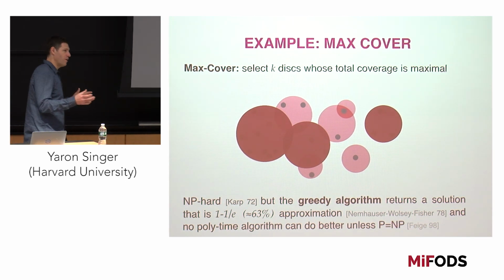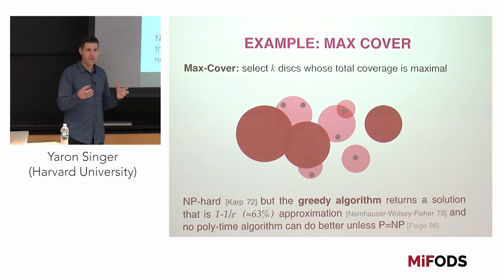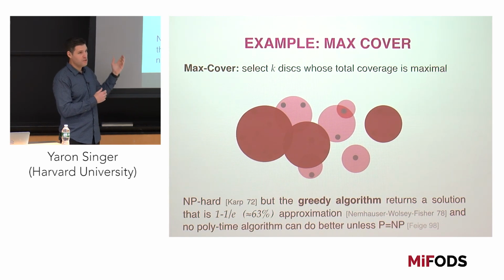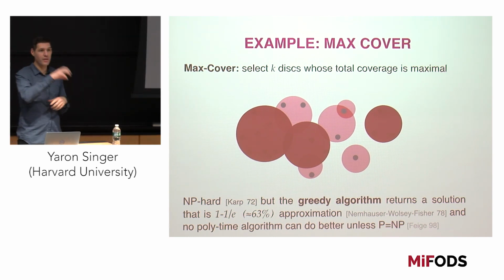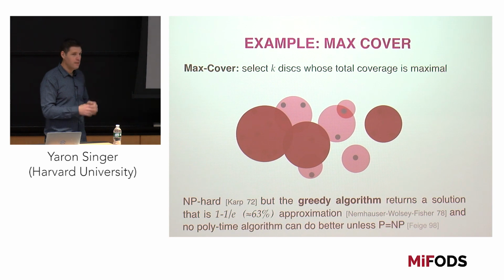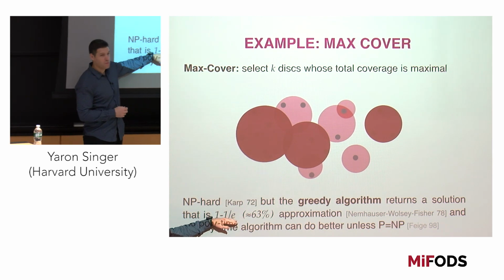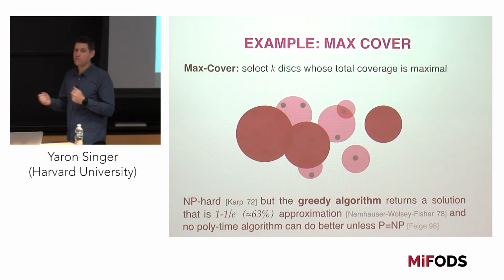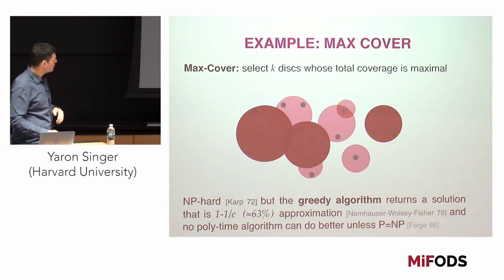So we have submodular functions. They model anything that has a diminishing return property, so pretty broad applications. In terms of optimization problems, if we want to solve simple ones like maximizing a submodular function under a cardinality constraint, like selecting k elements whose total value is optimal, it's an NP-hard problem, but it's not that bad because we can get a good approximation, 1 minus 1 over e, with a simple greedy algorithm. And this algorithm is optimal unless P equals NP, or we allow for exponential communication. Okay, so that's the gist of it.